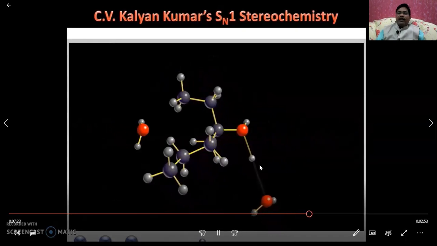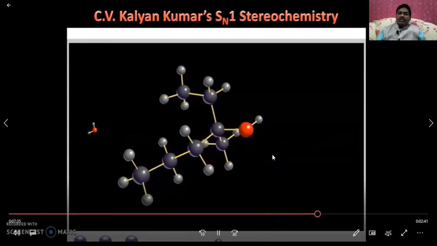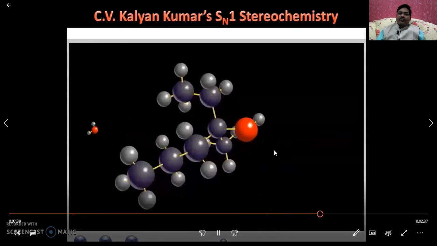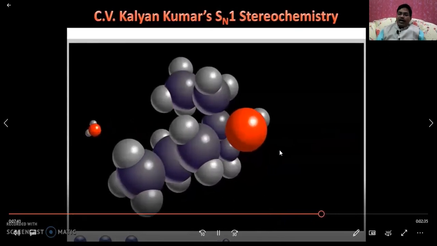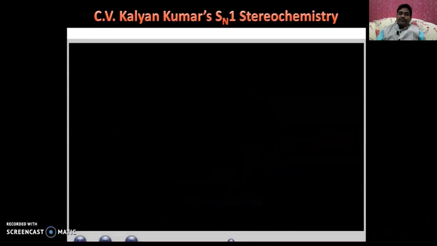This is a nucleophile accepting the proton from the oxonium ion, so that here the configuration is same as that of the reactant, that is, the R configuration is formed. This is going to be the R configuration, clockwise direction. Let us see the other, how it is formed. How does the S configuration form?